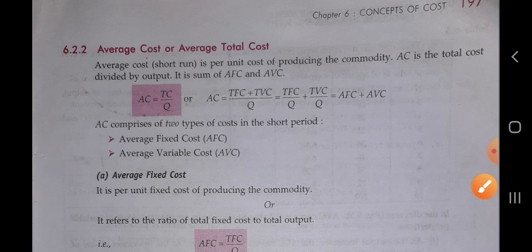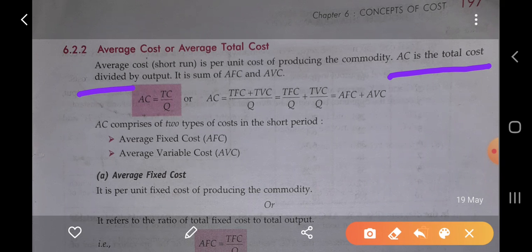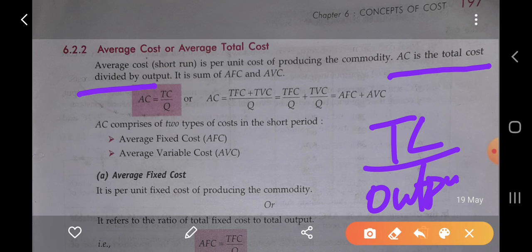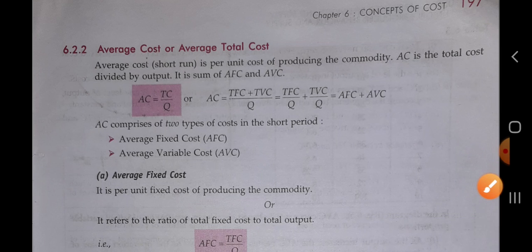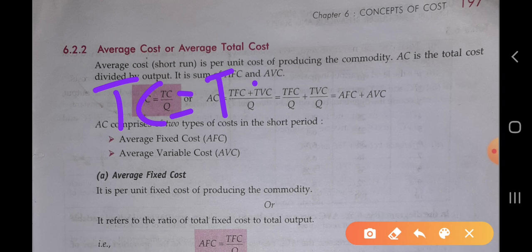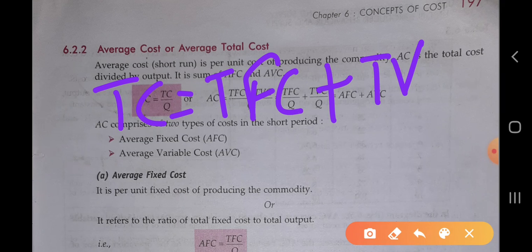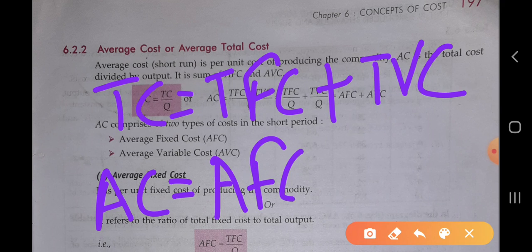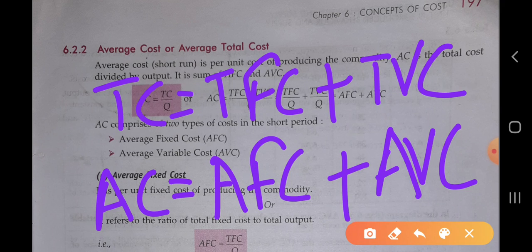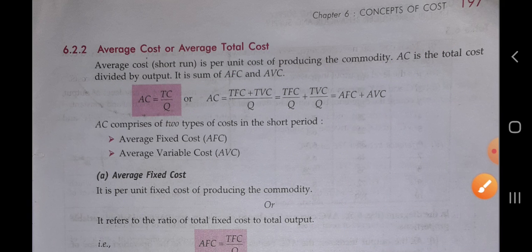So AC is the total cost divided by the output. Okay, total cost divided by the output or units. It is the sum of the AFC and AVC. As we studied that the TC is the sum of TFC plus TVC, like that AC equals AFC plus AVC. Here average fixed cost, average variable cost.